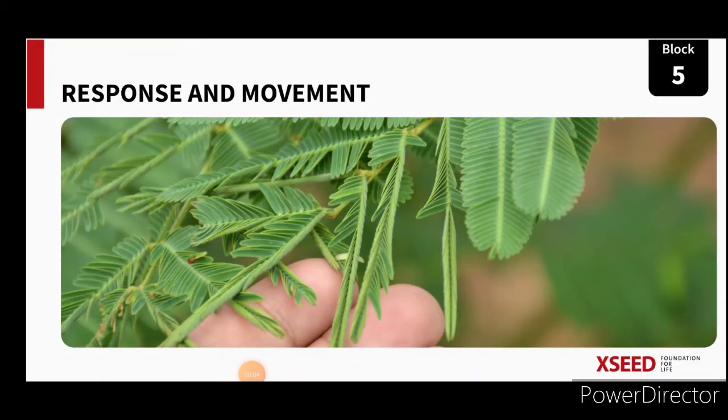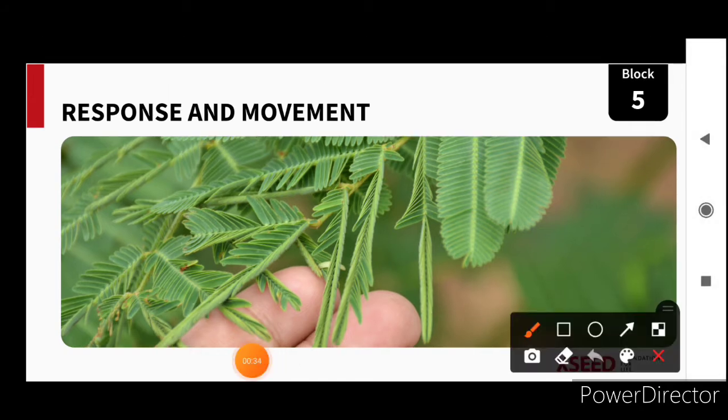In last class you learned how you can consider living things as alive, how they are growing, and for what purpose they are moving. In today's class, you are going to learn what happens if any change occurs in the environment, how they react, and what we call that reaction. Here in the picture, you are able to see one plant.